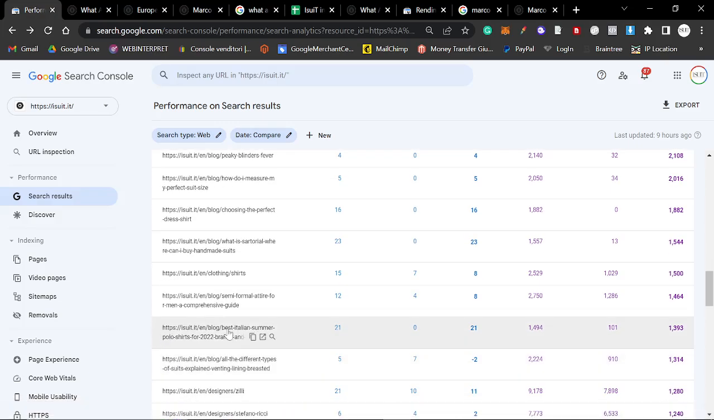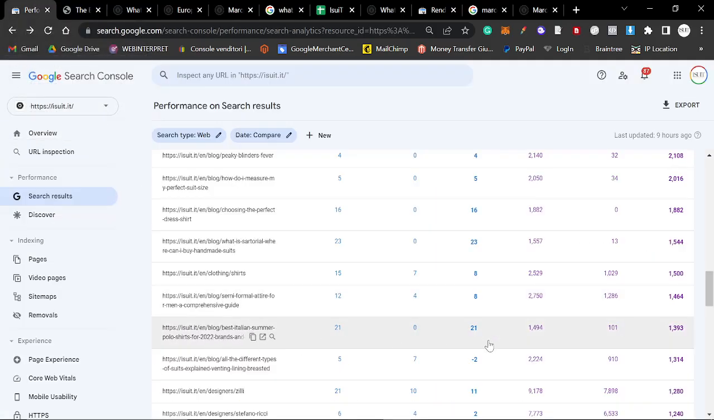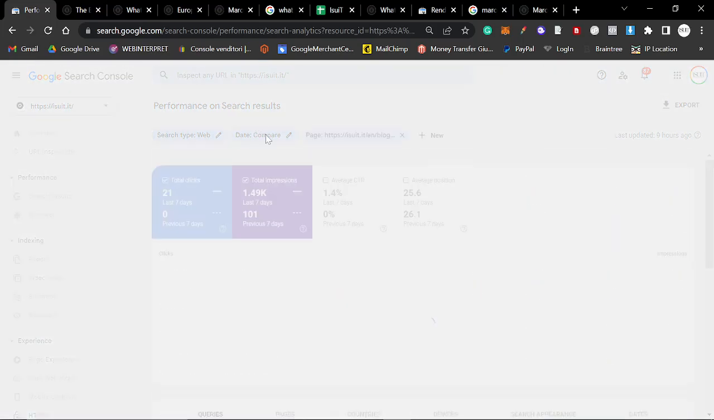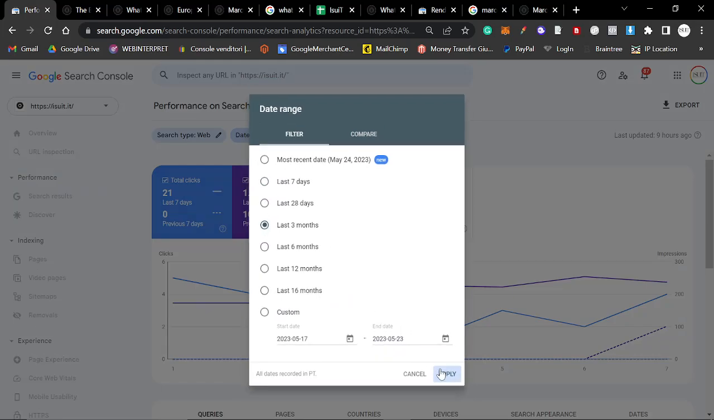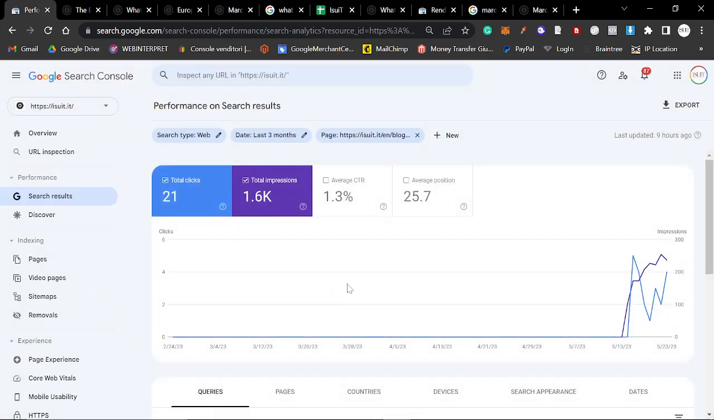So look, again, this is another example. Best Italian summer polo shirts. This was apparently not ranking recently. This is an old article. It even says 2022 and it just randomly started ranking. So let's put this on the last 3 months and we'll see what's going on. Yeah, this is really, really interesting to me.